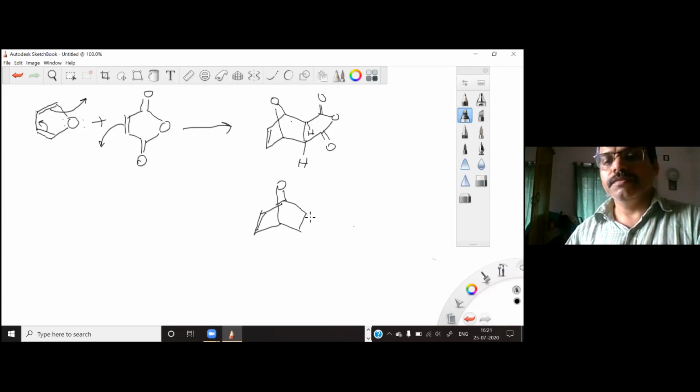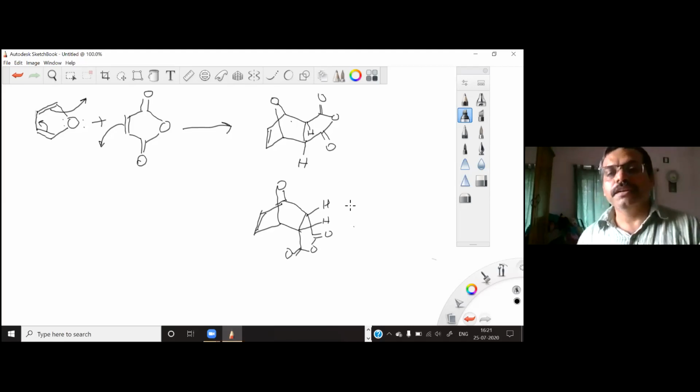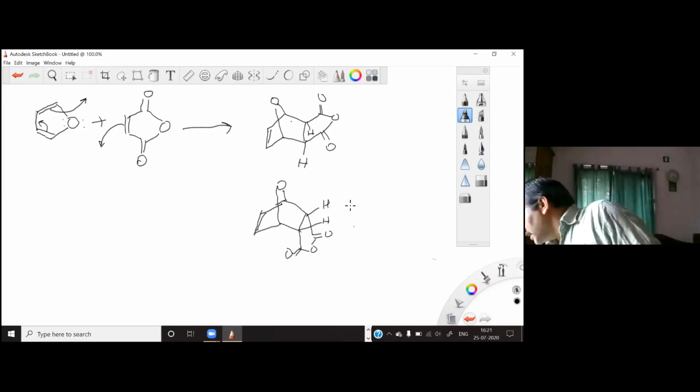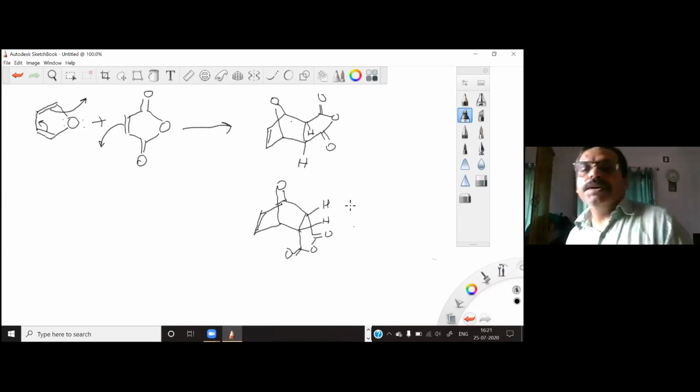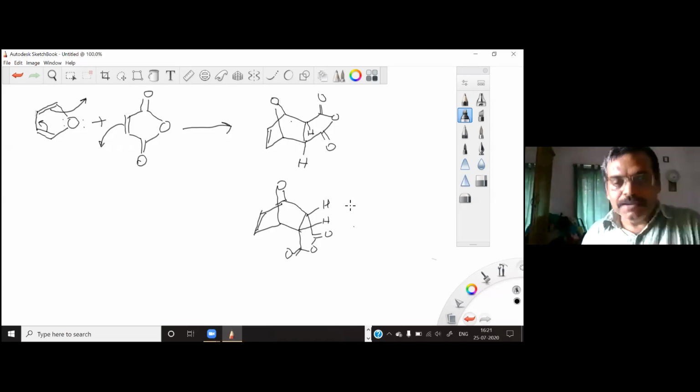So I can have this 5-membered ring coming downside, and I get the other isomer. So this is hydrogen. Again, I am showing it for understanding stereochemistry. So these hydrogens are pointing in the upward direction, and in the other case the hydrogens are pointing in the downward direction.